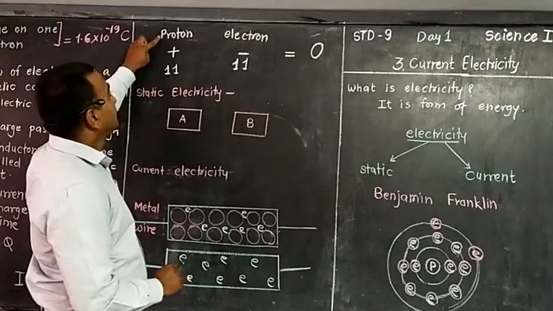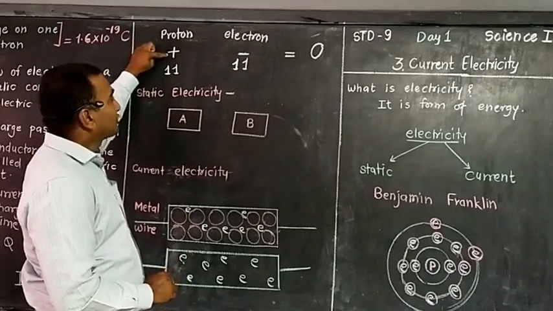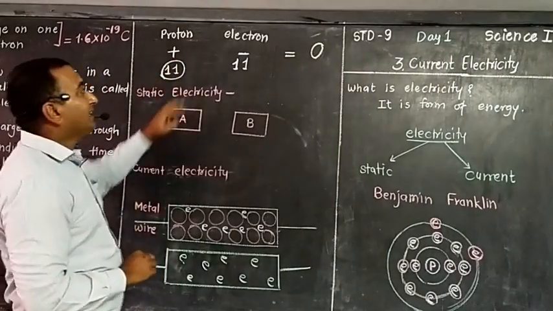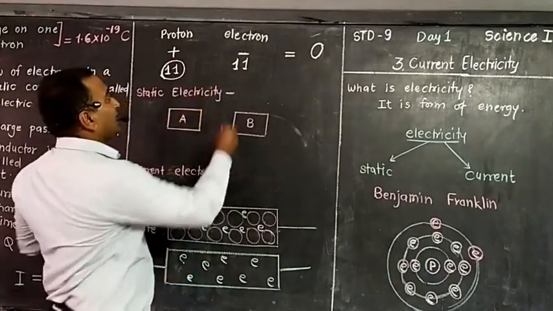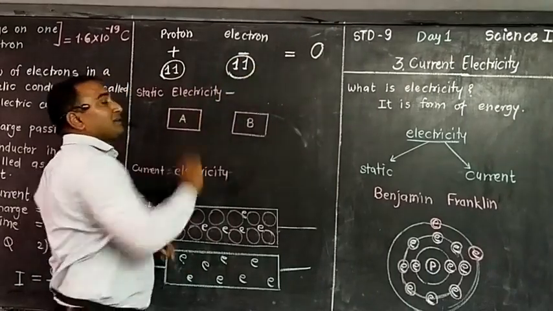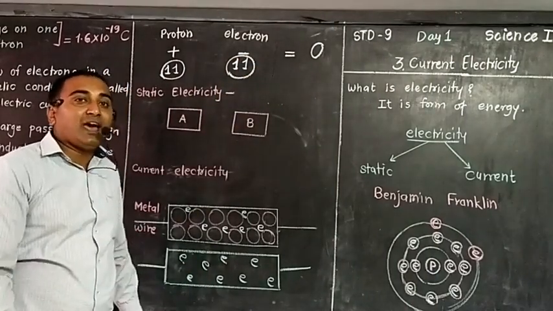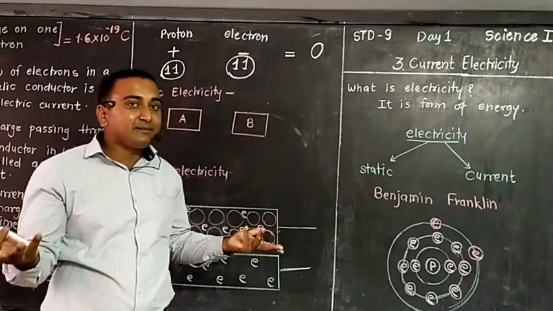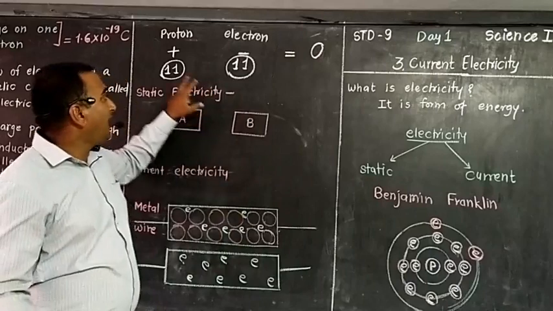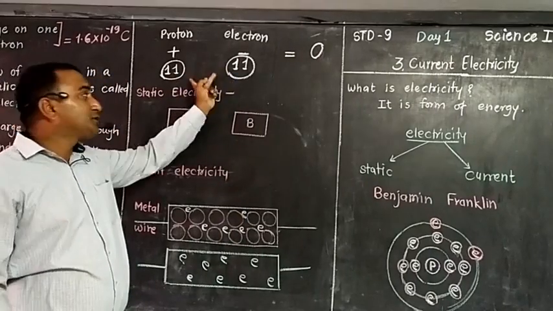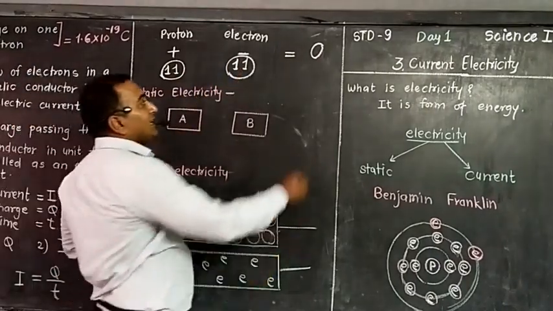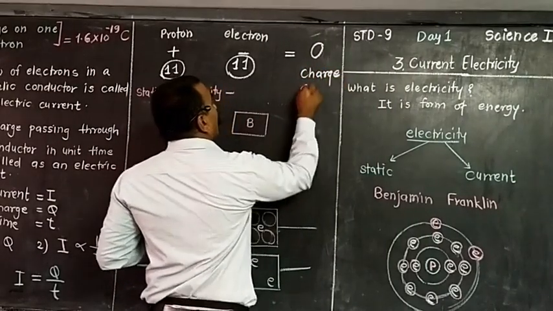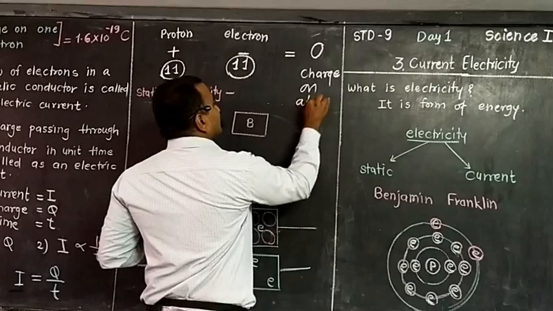Suppose protons, which are positively charged, are 11 in number, then electrons, which are negatively charged, are also the same number. So the net charge on the atom is 0.